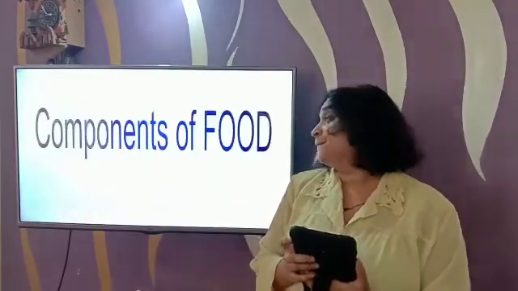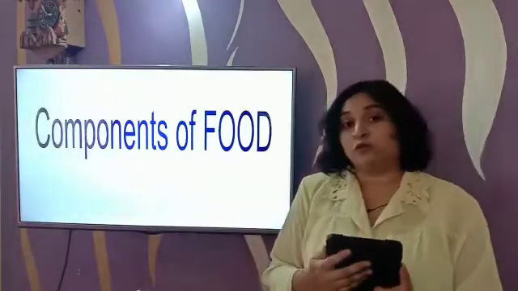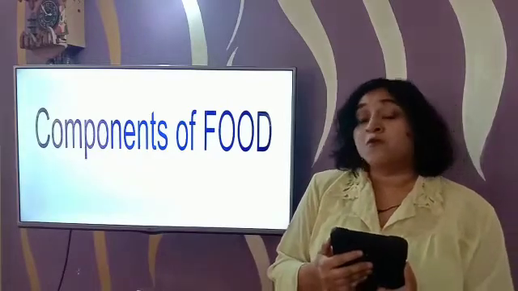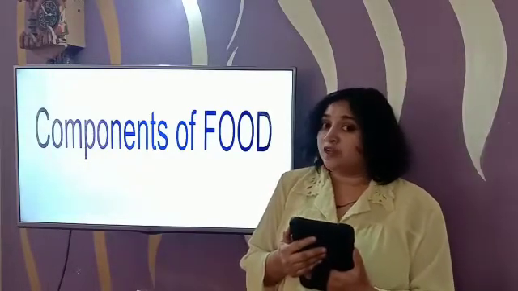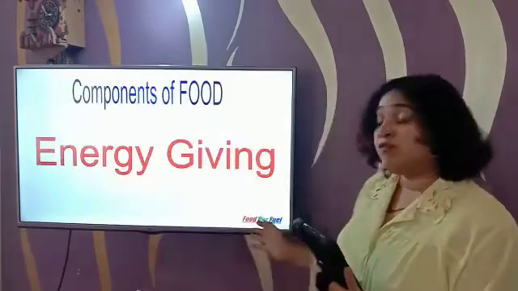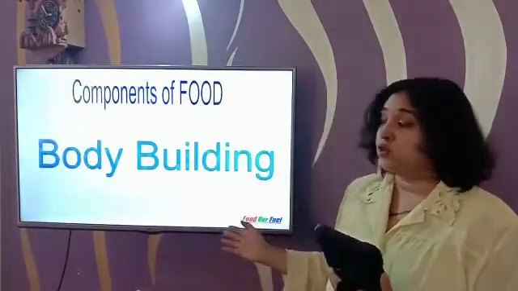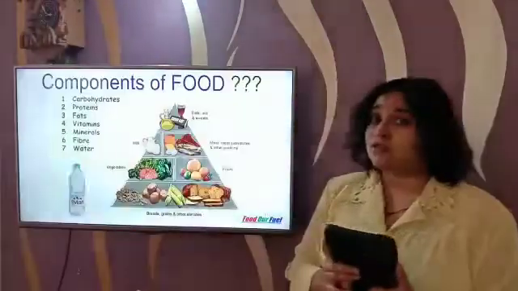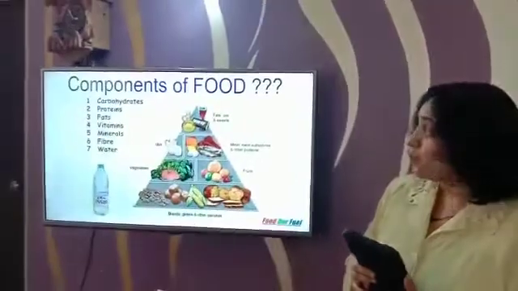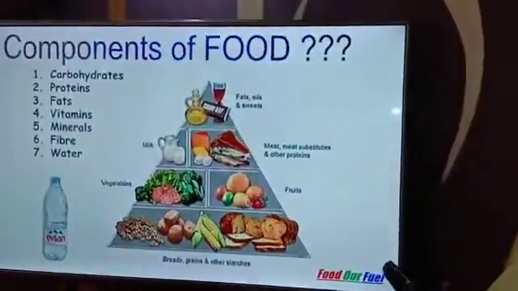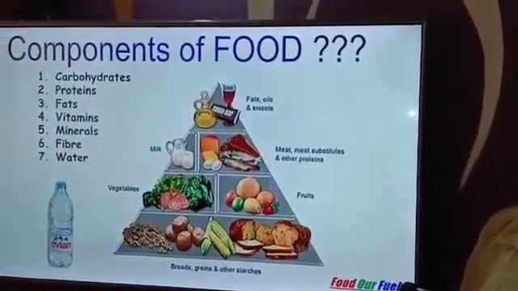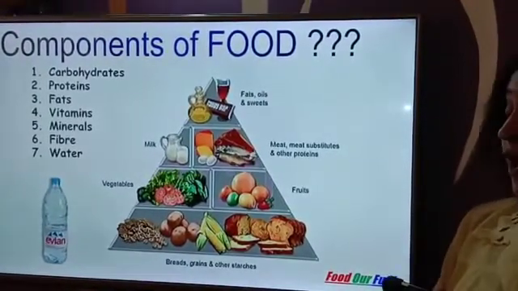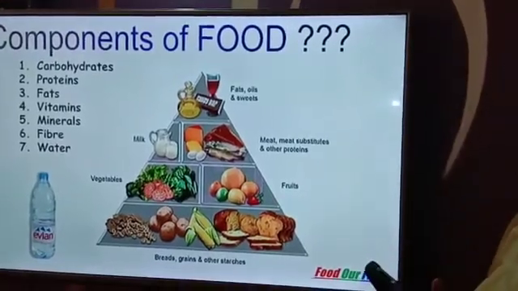We would know that based on the components of food. There are various components of food, and based on that, food is divided into 3 categories: energy-giving food, body-building food, and protective food. So let's know what these components of food are. The components of food are carbohydrates, proteins, fats, vitamins, minerals, fiber, and water.